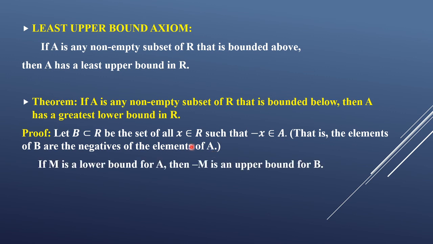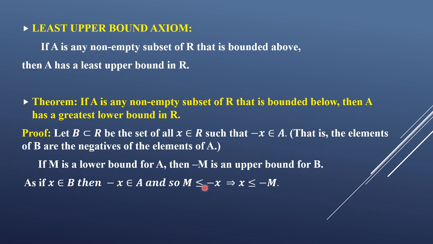Now what is given? Set A is bounded below. So suppose that M is a lower bound of A, then definitely minus M will be an upper bound for B. Means if x is any element of B, then its negative will be an element of A, and as M is a lower bound for A, for any element of A, M is less than or equal to minus x.